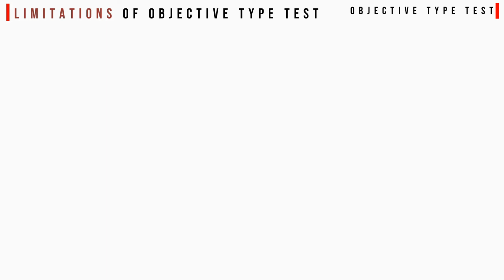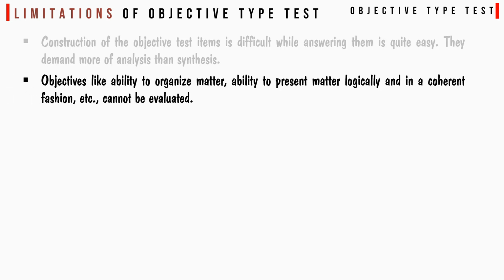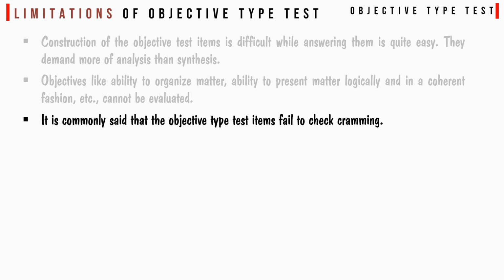Limitations of objective type test. Construction of the objective type test item is difficult while answering them is quite easy. They demand more of analysis than synthesis. Objectives like ability to organize matter, ability to present matter logically and in a coherent fashion, etc. cannot be evaluated. It is commonly said that the objective type test items fail to check cramming.